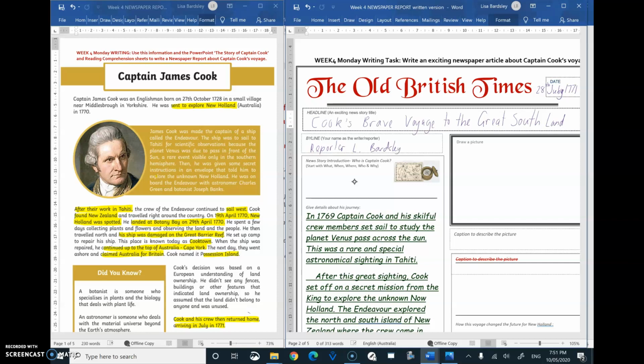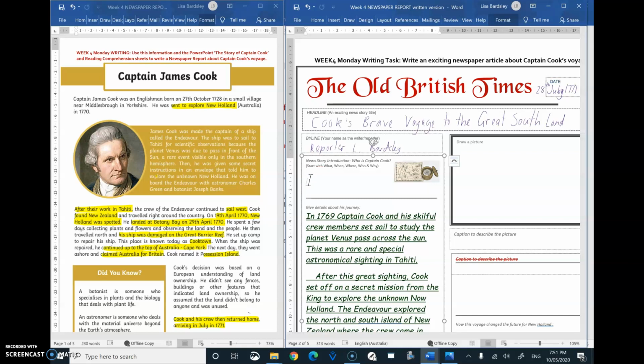Then I'm going to start with an introduction, who, what, when, where. And I need to get to the important part. And probably the most important thing is that he has found a new land, or he's claimed New Holland for England.